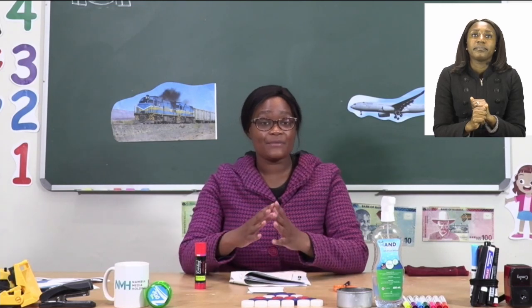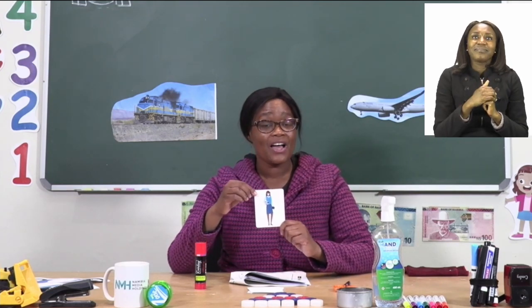Then, if we were playing the two of us, it will now be your turn to pick up the card and for me to say what is on it. So if you pick up the card, the person you're playing with needs to tell you what is on the card. In this case, it is my turn now, and I can tell you that this is a teacher. So, this card is a teacher.